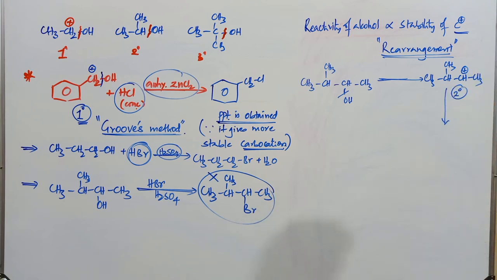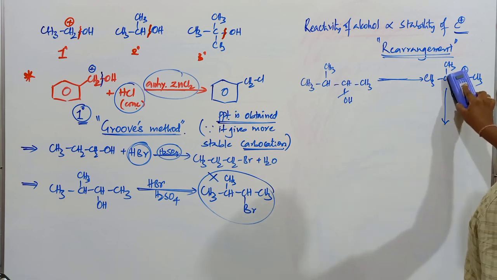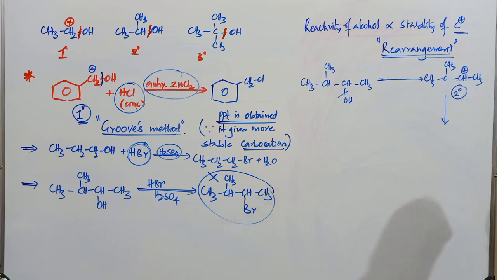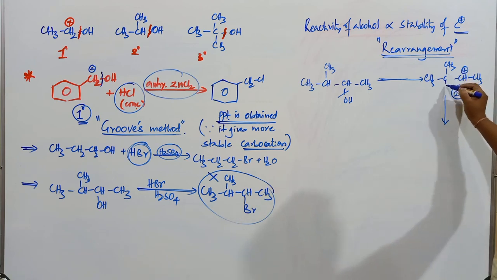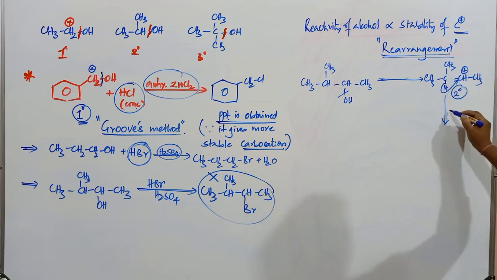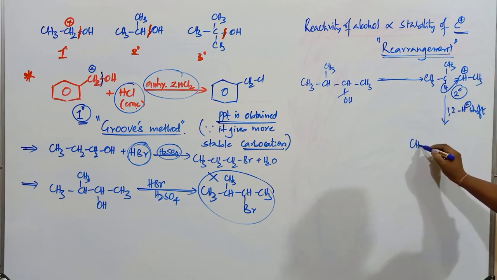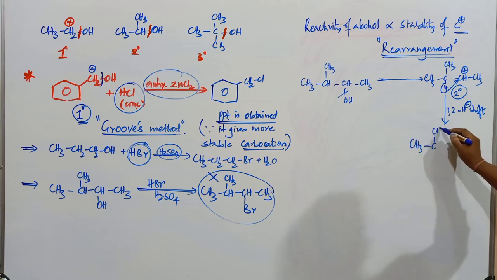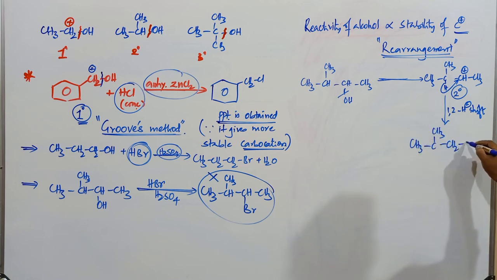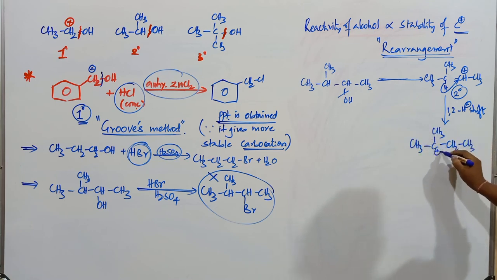A secondary carbocation can be converted into a tertiary carbocation. How is it possible? Now there is a hydrogen present on the carbon atom. This hydrogen is going to be transferred. A 1,2 hydride shift takes place. When the 1,2 hydride shift takes place, CH3, this is carbon, it is CH3, next one CH2, next one CH3. Now this is the positive charge.